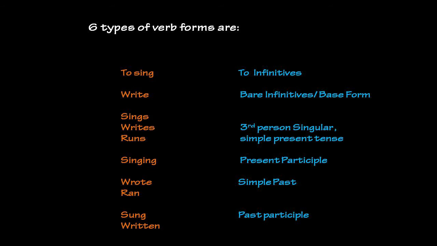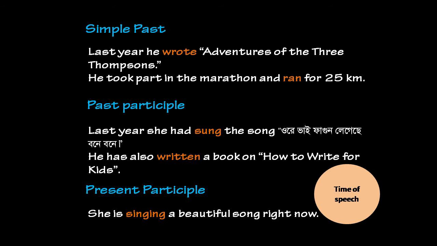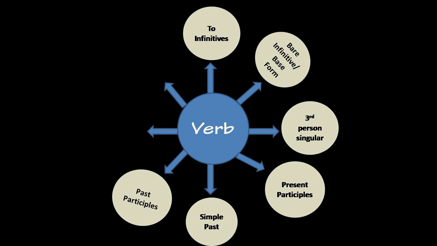And past participle is sung, written. In these sentences, we used the past participle after has, have or had, or have been, has been, had been. And in these sentences, the verb has changed its form. We got to know about 6 types of verb forms till now, that is to-infinitive, bare infinitive, third person singular, present participle, simple past and past participle.